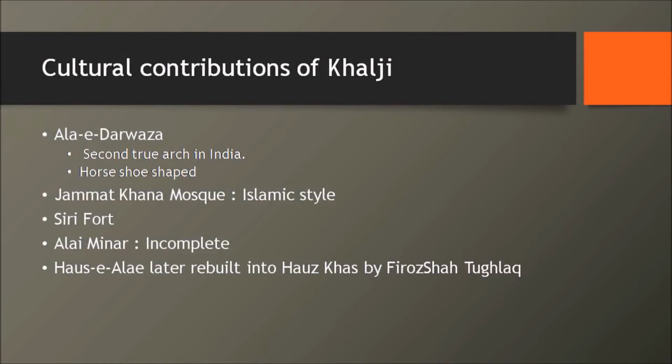Now let's discuss the cultural contribution of Alauddin Khalji. The first one, needless to say, would be Alai Darwaza. It's the second true arch in India. It's made in the shape of a horseshoe. And a few others to name are the Jamaat Khana Mosque, the Siri Fort, the Alai Minar. If you're going to visit the Qutub Minar, you would have seen a big version of Qutub Minar which is incomplete. That's the Alai Minar.